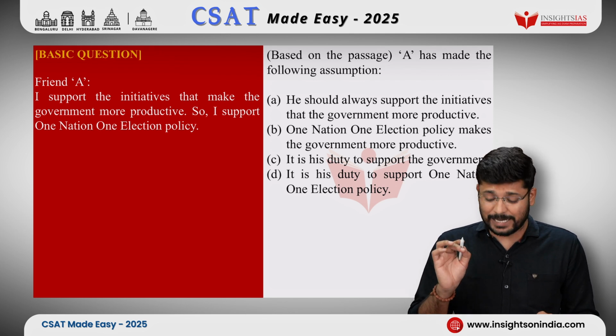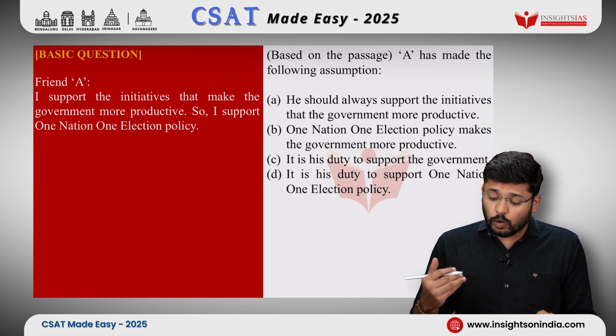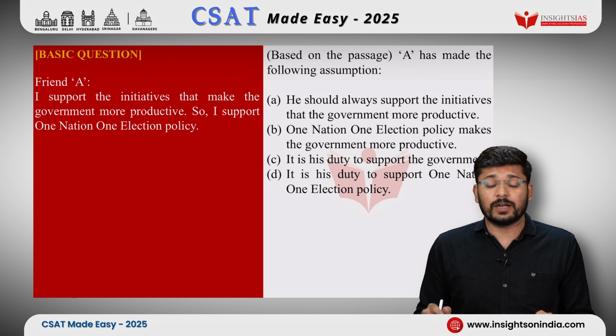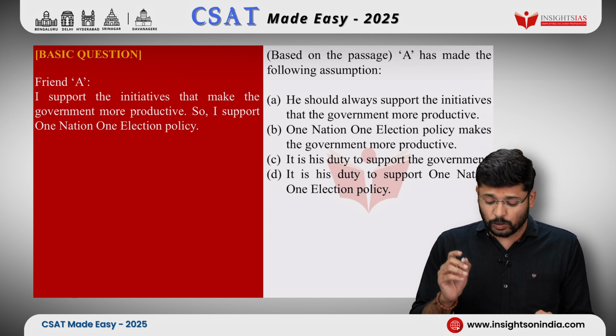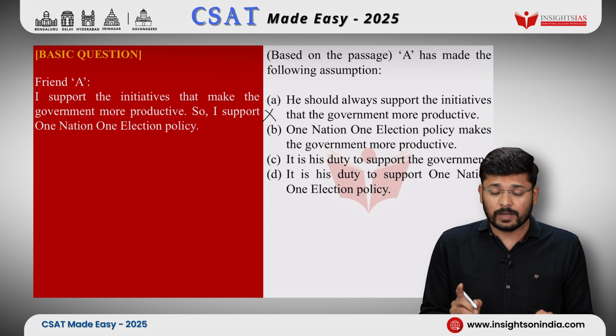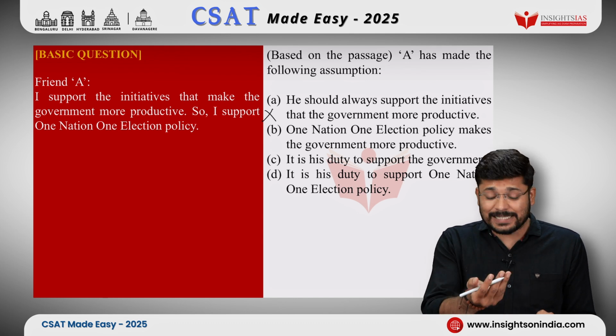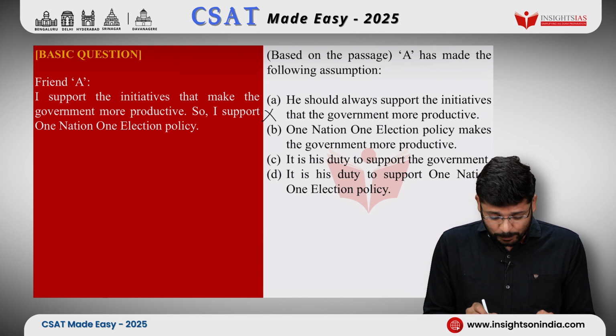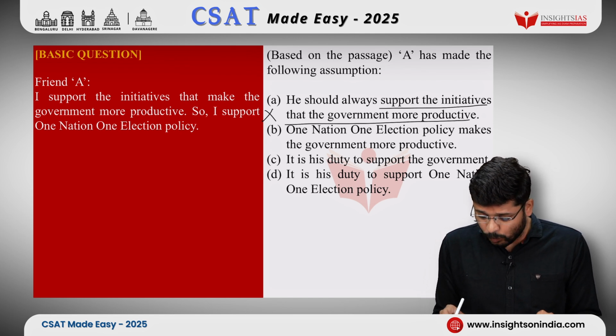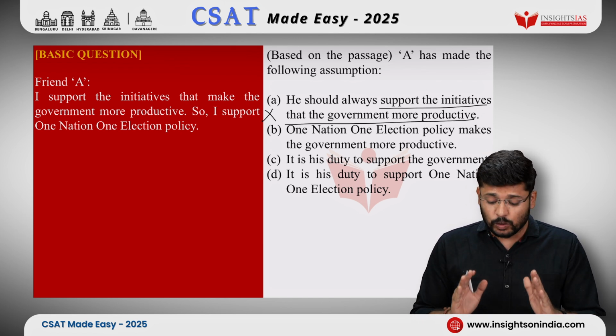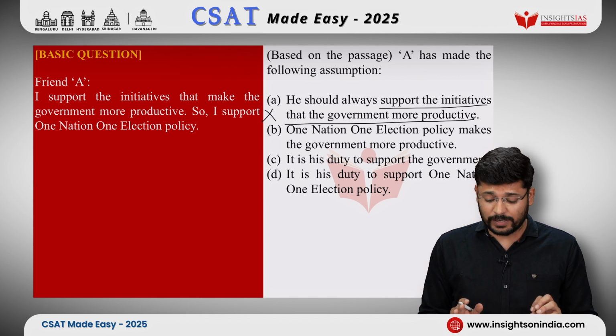Okay, look at option A. He should always support the initiatives that make the government more productive. This is not the answer. I will tell you why, for two reasons. One, friend A has explicitly stated that he supports the initiatives that make the government more productive. So, he has stated it outright, explicitly. So, it doesn't fit the criteria of assumption.